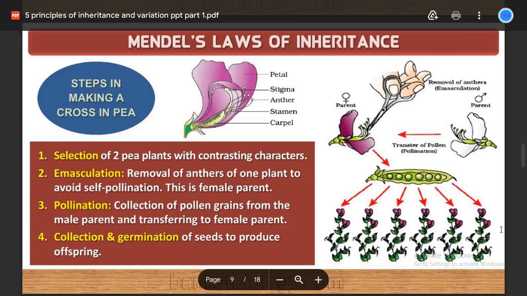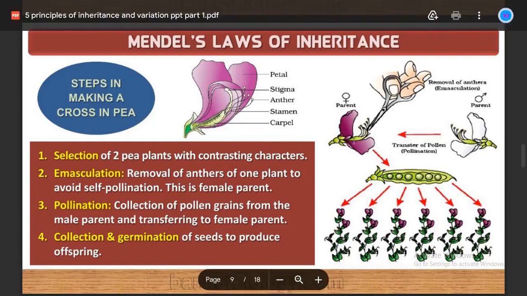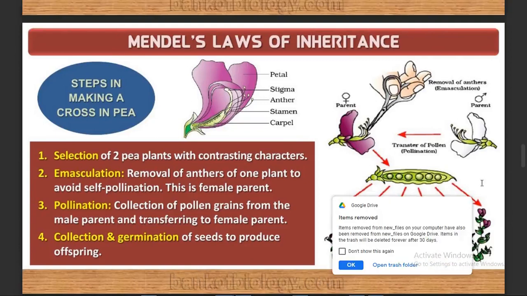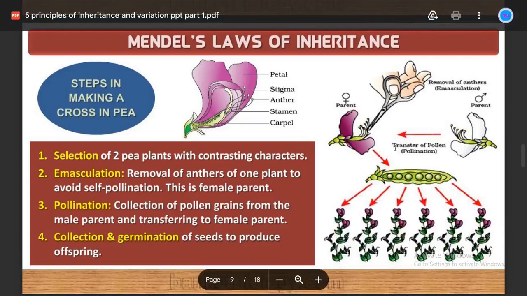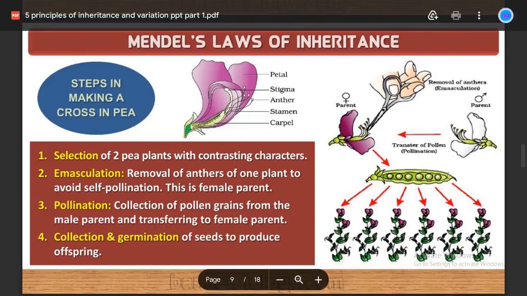Understand this concept well. So it has been a selection of two contrasting characters, and then in one of the parents the male part was removed through emasculation, and then cross pollination was done using the artificial mode, and afterwards the flower undergoes fertilization. After that it will produce the peas, green peas are produced, right? Each pea has been taken out and planted, so that it gets the offspring plant, and the offspring plant is produced, so that you can see the visible characters. Okay, this is the procedure in the protocol that he followed.